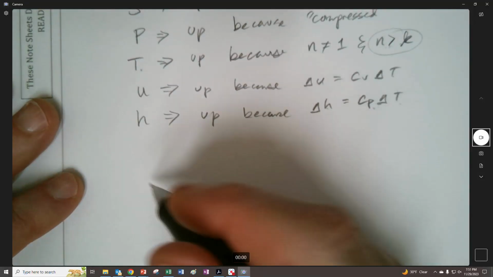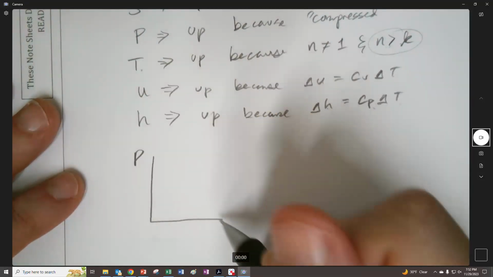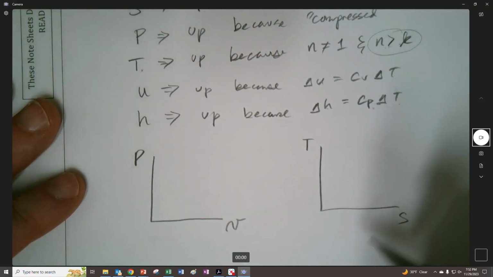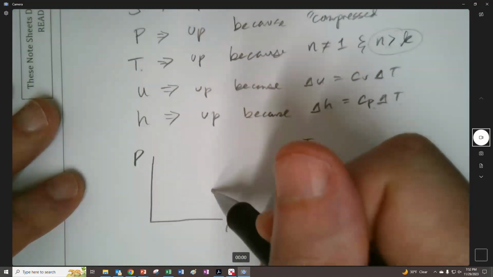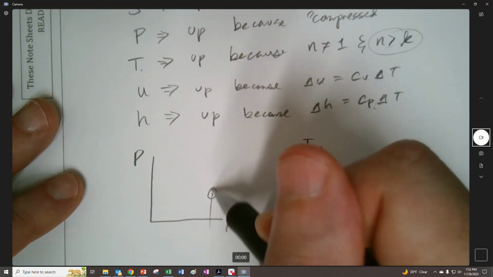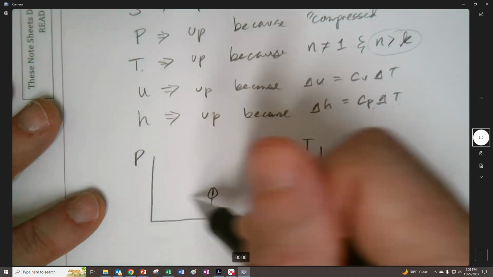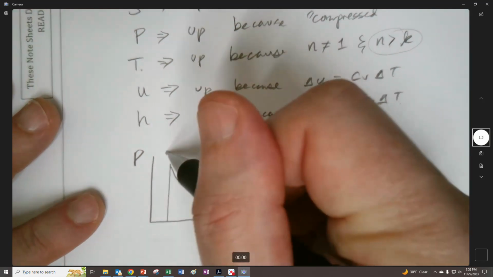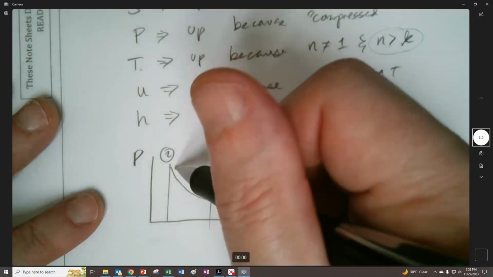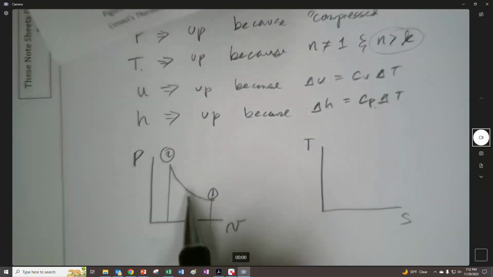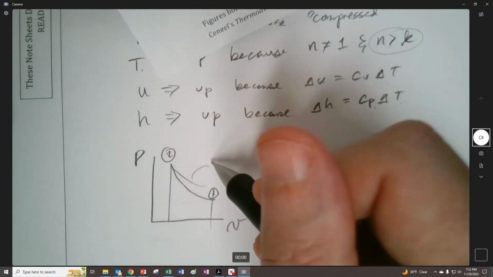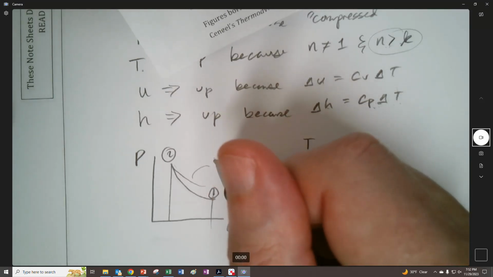And if people were forcing us for whatever reason to put a TS diagram and a PV diagram onto the thing, you could say, well, you're compressing, so you must start out at 1 right here and go in that direction, and we're going upwards to there, to 2. But how are we going? Well, because our n is greater than k, we're going to be below this right here. So we're going to draw right here and say that this is isentropic.